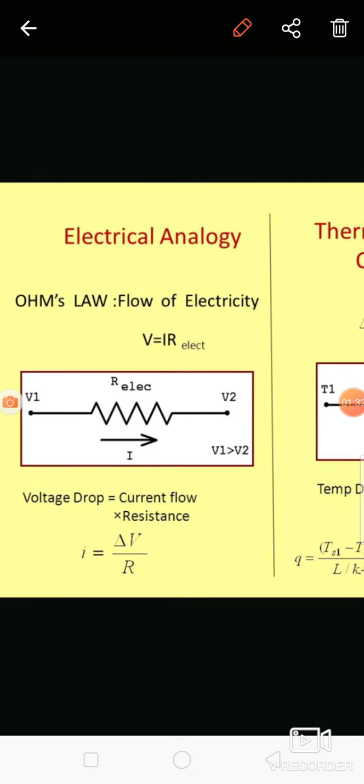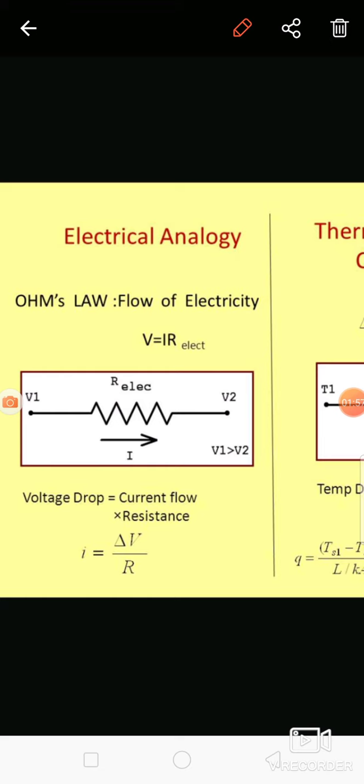From this diagram, current is flowing when there is a potential difference, or a voltage difference. V1 and V2 are the voltages, and because of that voltage difference, current flows through that particular wire or circuit, and there is a resistance to the flow of that current.